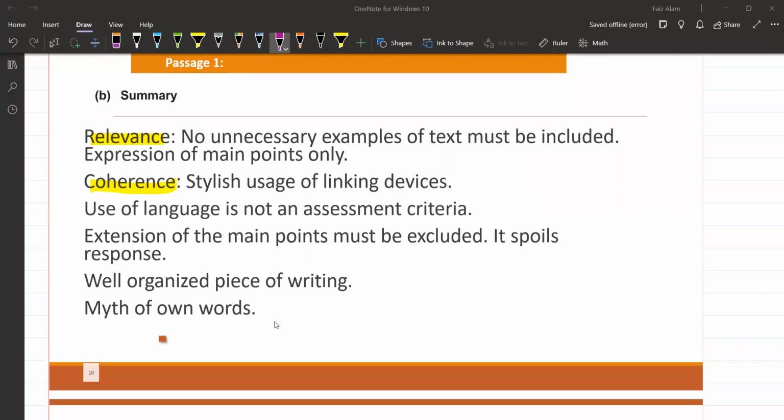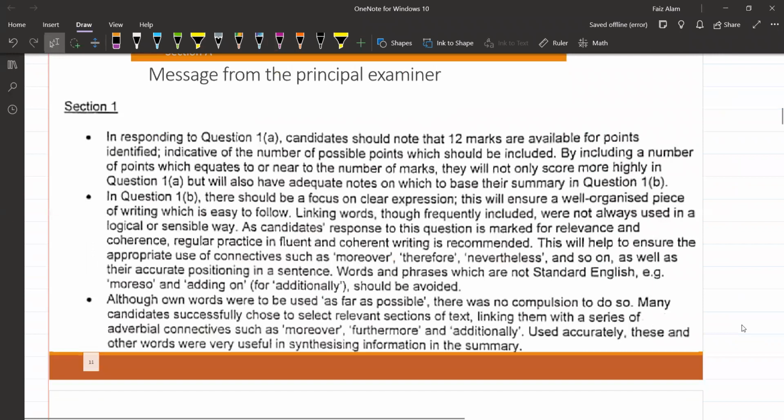ओन वर्ड्स के बारे में आइडिया क्या है एक्चुअली और लोग क्या समझते हैं. Most of the students, even the students that I have taught, I think कि शायद सिर्फ वर्ड्स को चेंज कर देना ओन वर्ड से. Just changing the words does not count as an own word thing, but also changing the structure of the sentences would add up as an own word thing here. So any questions regarding this? If not, then we can move forward, because now we are moving forward towards the messages from the principal examiner, as we discussed last time too.